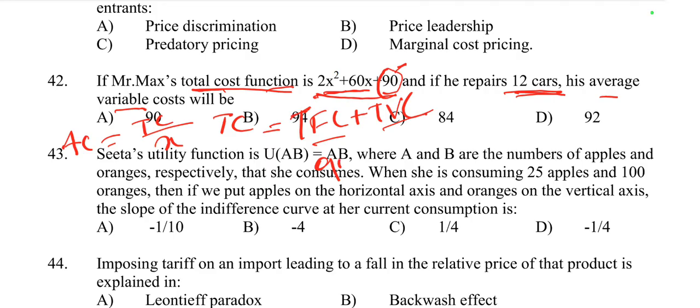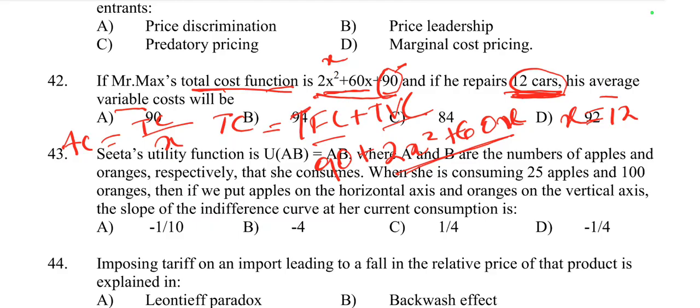Variable cost is the part of the cost function that depends on x. Here 12 cars are repaired, so the value of x is equal to 12.